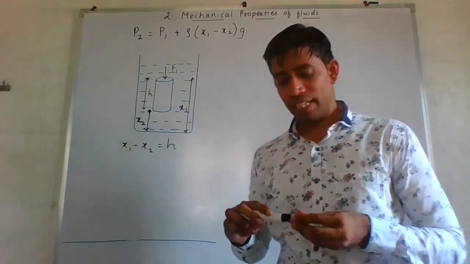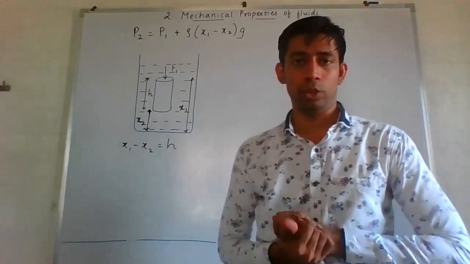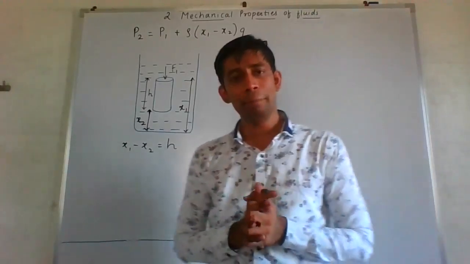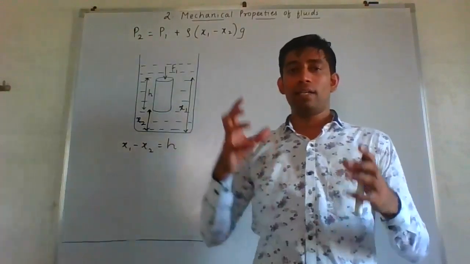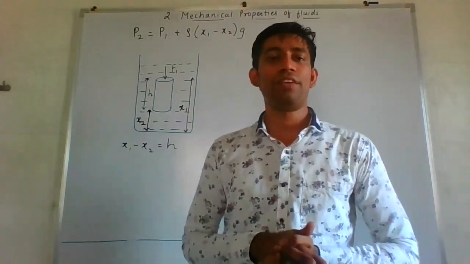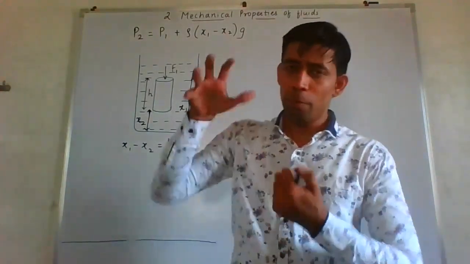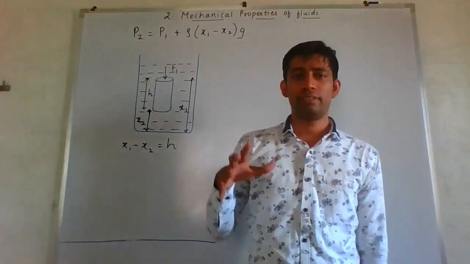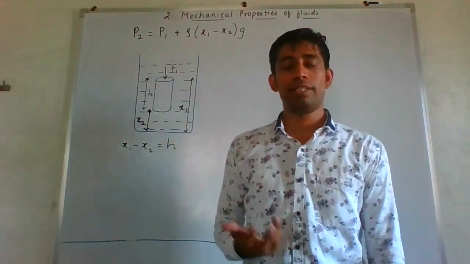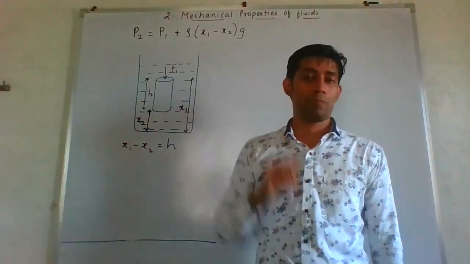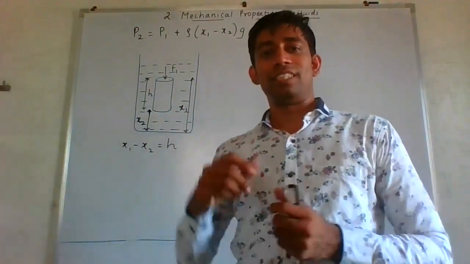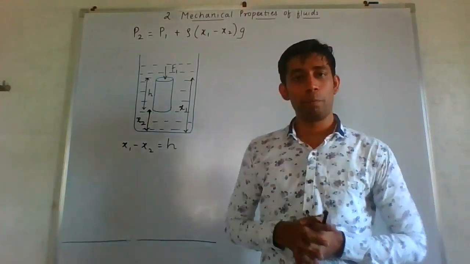Just understand a concept of buoyant force. You must have heard this buoyant force. Take a plastic bottle, empty plastic bottle, and try to dip it in a container filled with water and try to push it very hard. Then when you release that bottle, what is your observation? That bottle will come up. Okay, it is an empty bottle. Obviously, it is packed with the lid of the bottle.